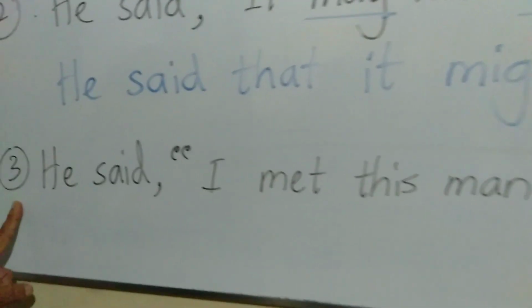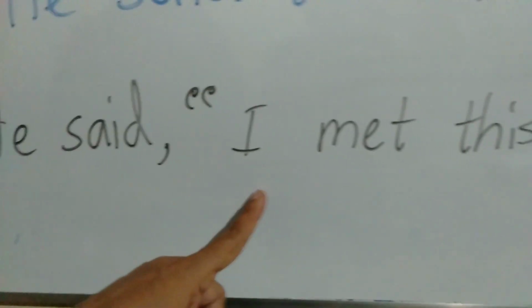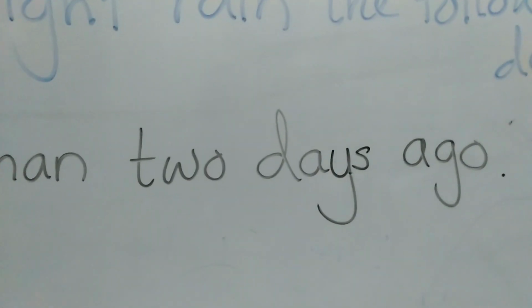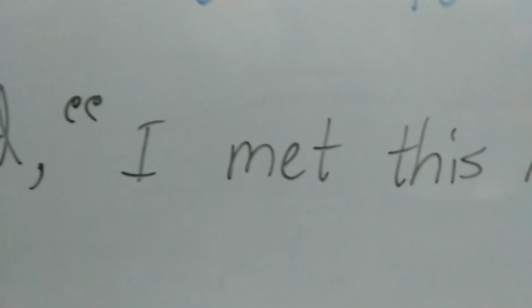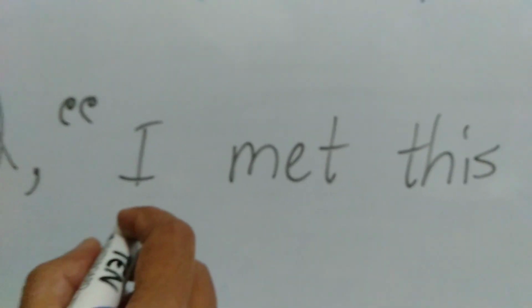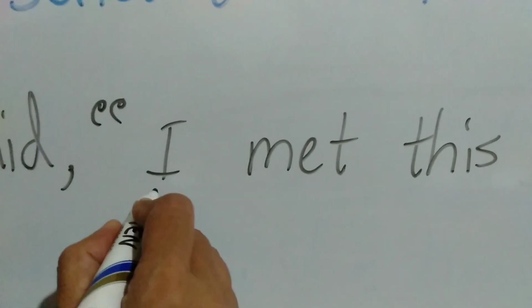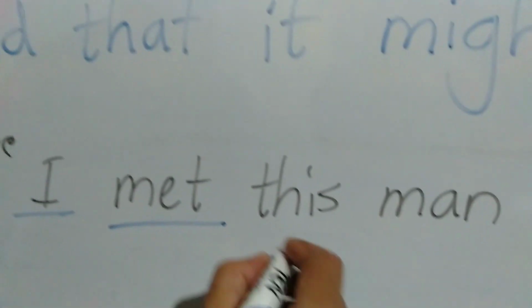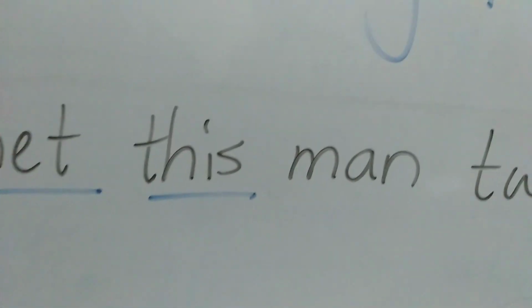Okay, now the third example. He said, "I met this man 2 days ago." Now highlight the changes that take place in the indirect speech sentence. I should be changed, this verb, this, and ago.